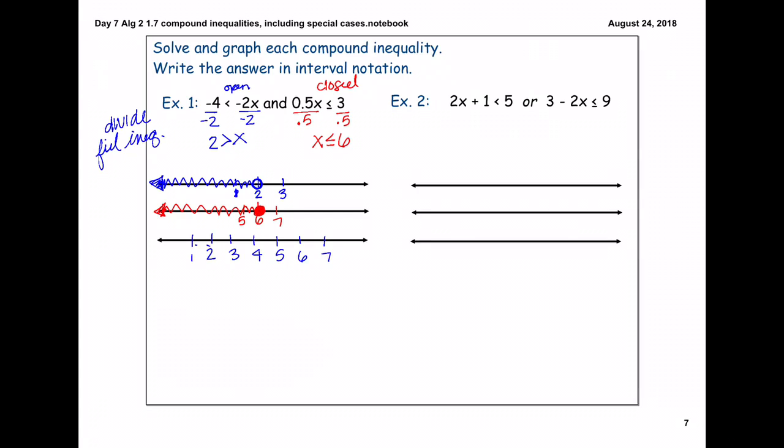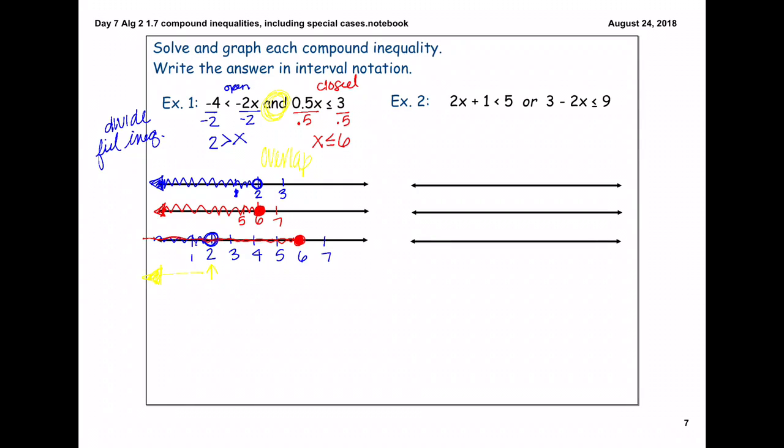2 was an open circle, and we shaded to the left. 6 was a closed circle, and we also shaded to the left. We then want to take a look at, because it was an and problem, where these two overlap. So because our 2 is an open circle, we don't want to include 2, but we want all the values to the left of that.